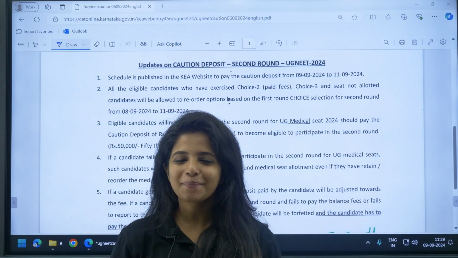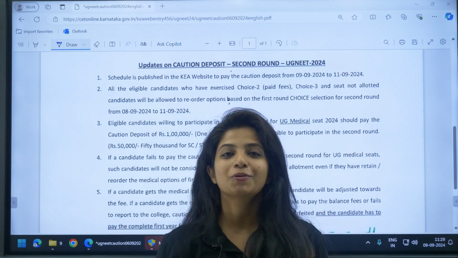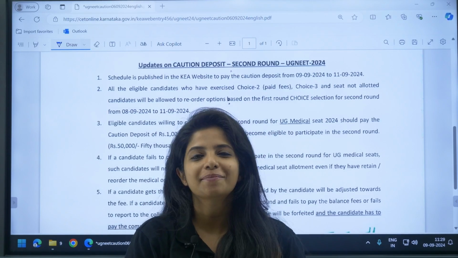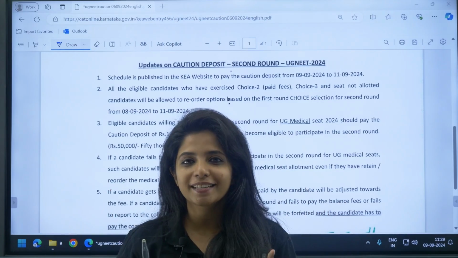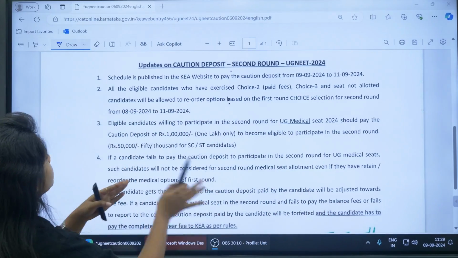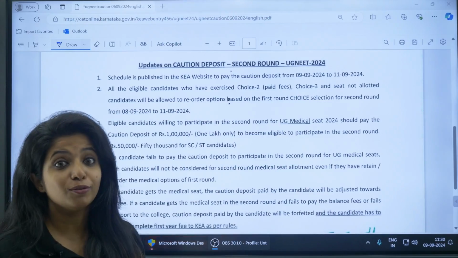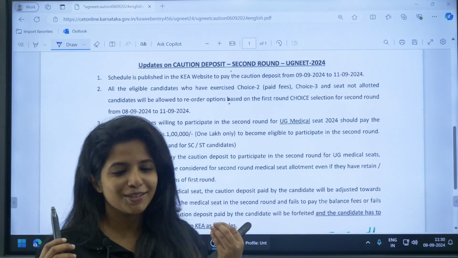Hey champions, there is an important update for UGNEET aspirants who have registered themselves through the KEA portal. It's about the caution deposit. I think some of you might have seen this particular PDF, and for those of you who do not know anything about this, let me explain it to you in a brief manner.